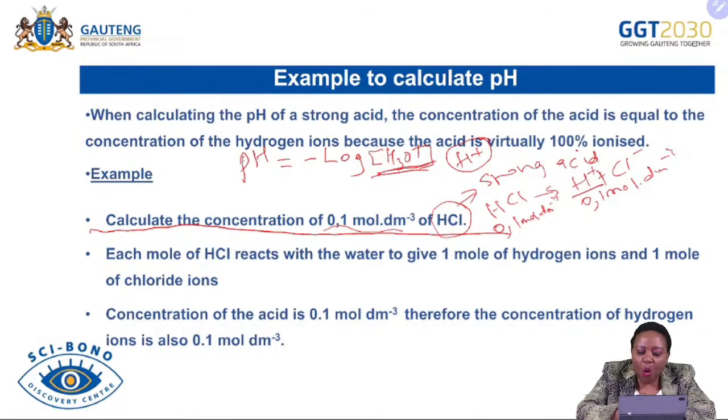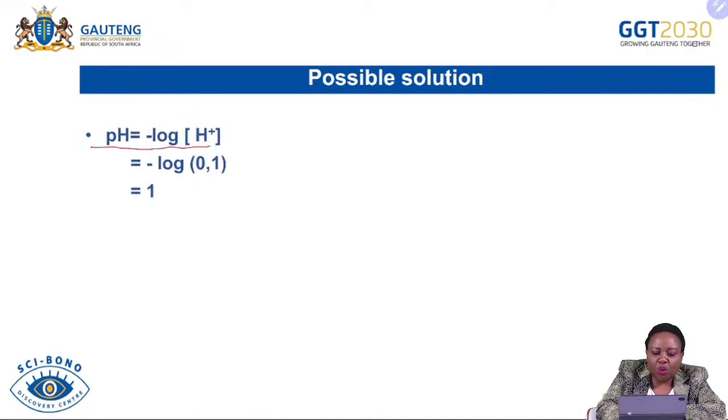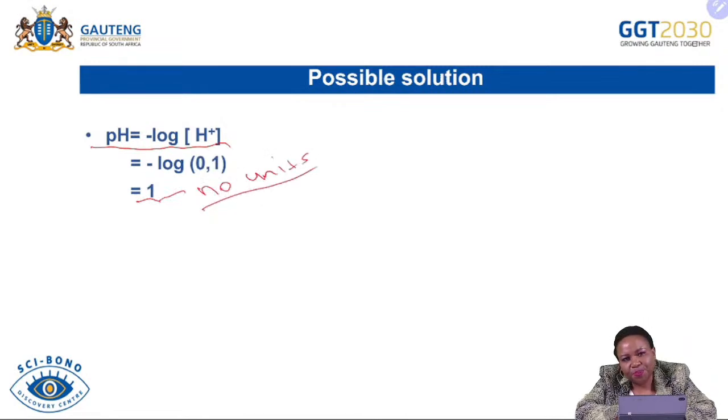Therefore, I will just take the concentration of the acid. I will make sure that I use pH is equal to minus log the concentration of hydrogen ions, and therefore I say minus log, and then immediately substitute the concentration, which is 0.1, using the round brackets, and this pH is going to be 1. Remember, there are no units for pH.